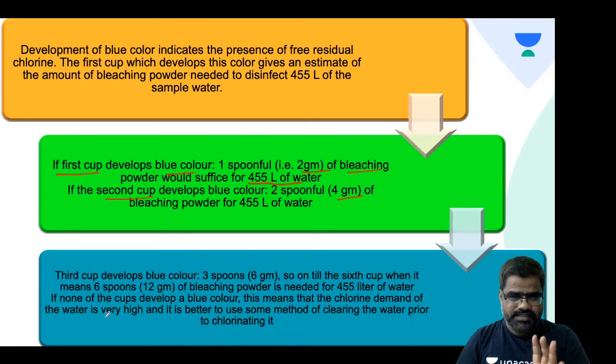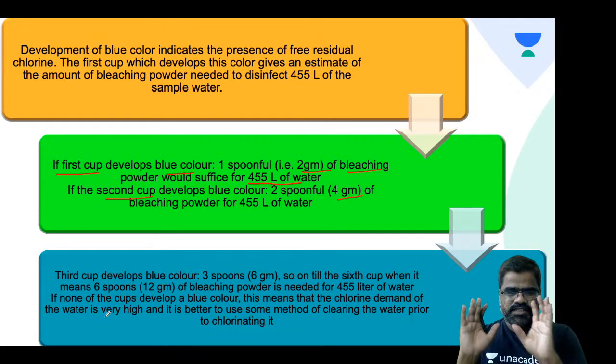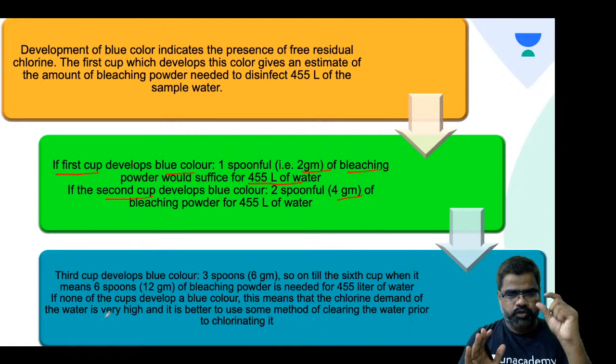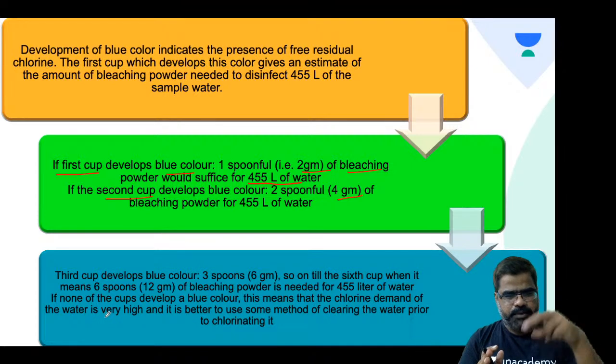Any doubt in this? Horrocks apparatus, how it is done, how chlorine demand is calculated? Any doubt? Anyone? Very easy, student. 6 white cups, 1 black cup. You have to prepare the stock solution. Add 1 spoon, which is 2 gram of bleaching powder. Add water till the circular margin. That is your stock solution.